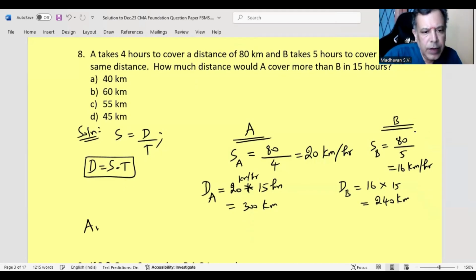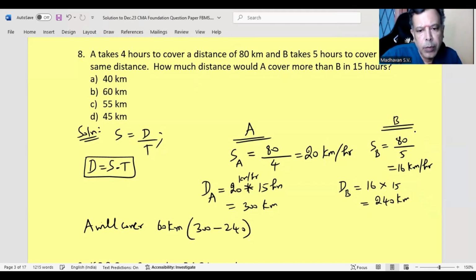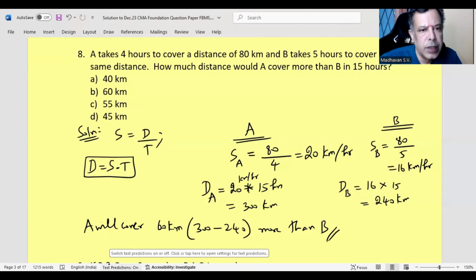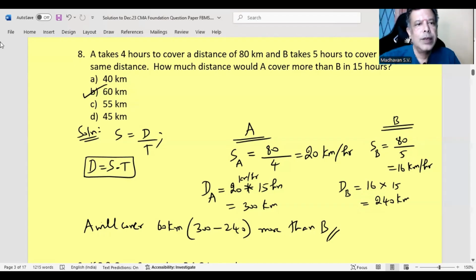How much distance would A cover more than B? So A will cover 60 kilometers. How that 60 came? 300 minus 240. More than B. That will be the solution, which means our option is B. So we will see the balance in the next part.